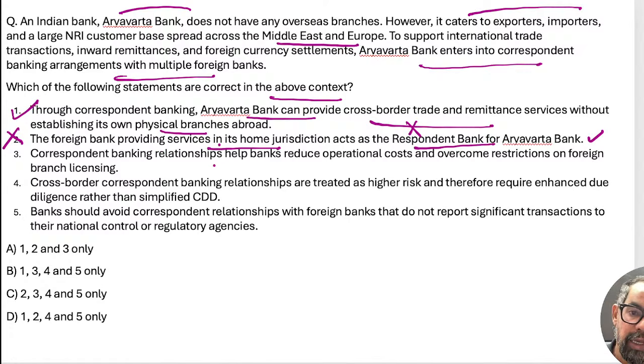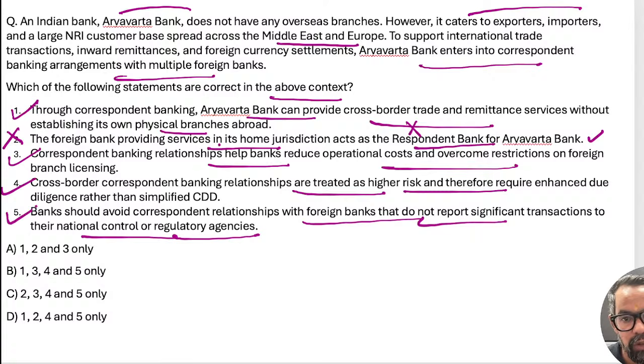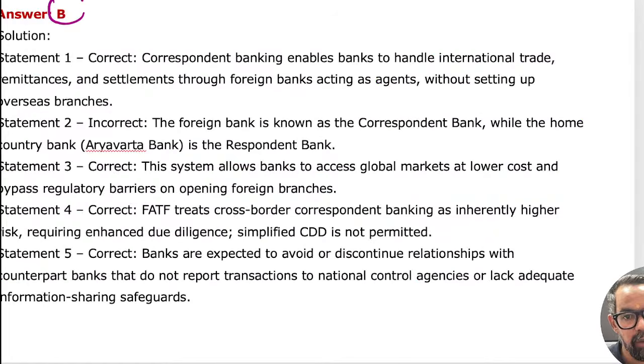Correspondent banking relationship helps reduce the operational cost, and this is true. The next one we have: cross-border correspondent banking relationships are treated as high risk, and this one requires due diligence. Banks should avoid correspondent relationships with foreign banks that do not report significant transactions to their national control and regulatory authorities. This is also true. 1, 3, 4, 5 means option B should be the right answer for this particular one. Easy one. This was very easy.